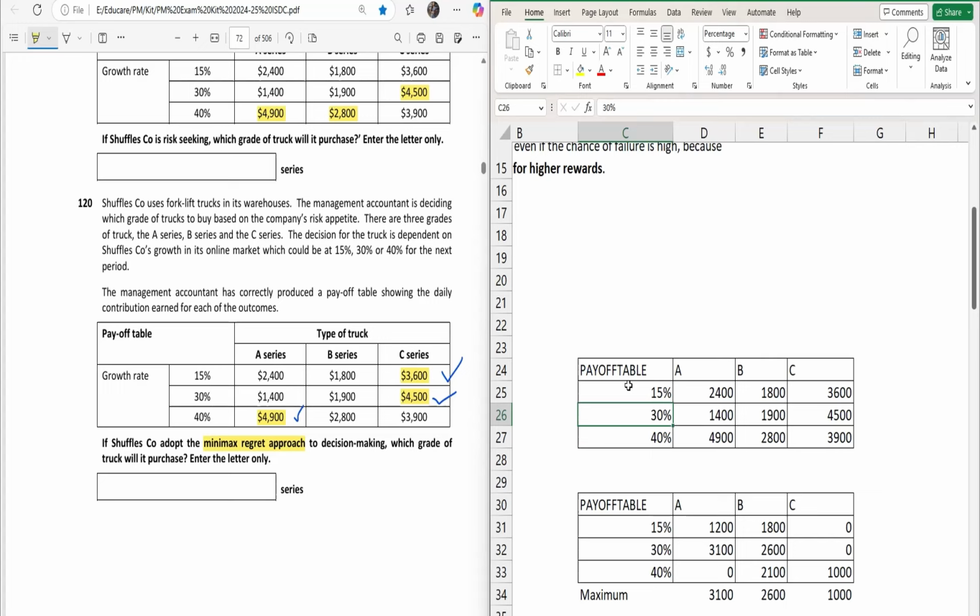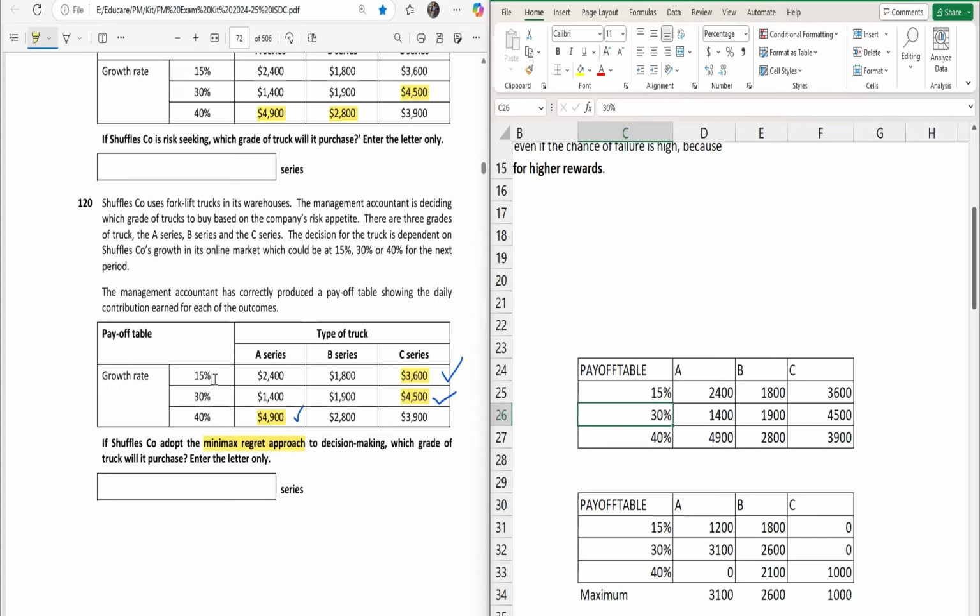So we need to calculate the regret first. For calculating the regret, first we need to find the biggest payoff for each of the growth rates.